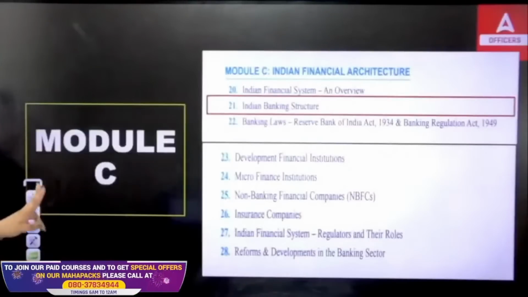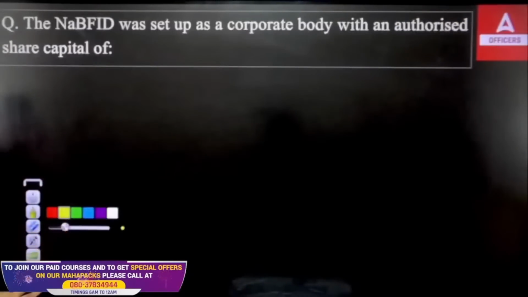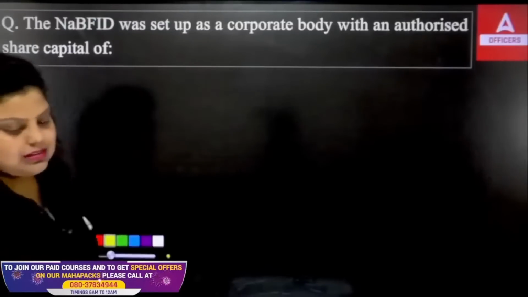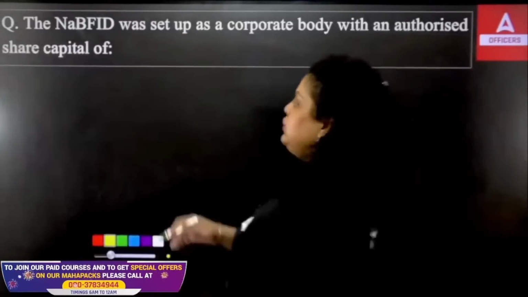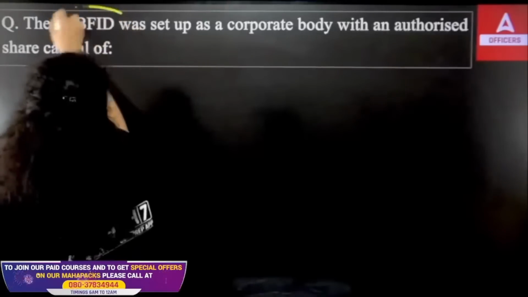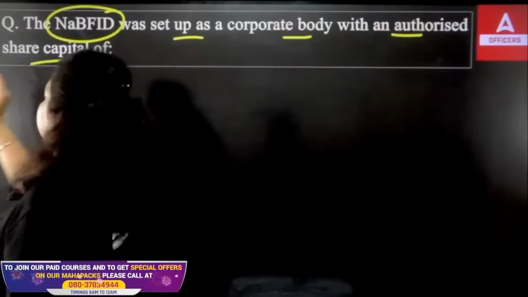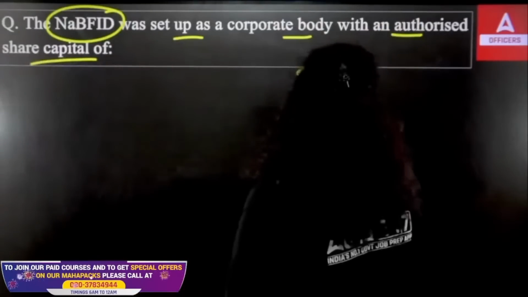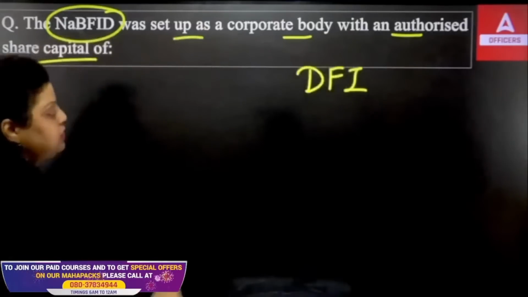Okay, now I hope I have covered the maximum I can here in the form of theory, a kind of introduction of the chapter. Now let's move forward and talk about the questions, and we will discuss the rest of the chapter in the form of MCQs. So the first question is, the NABFID was set up as a corporate body with an authorized share capital of dash. If I talk about NABFID, NABFID is a development financial institution.